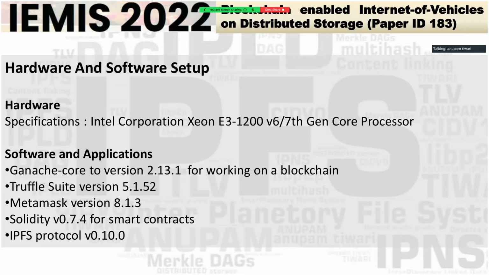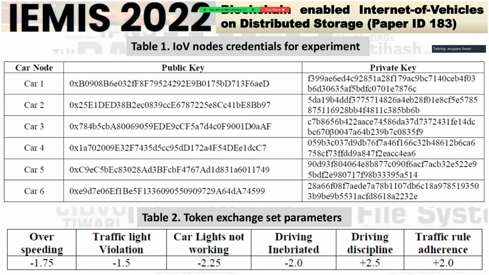Schema setup: I have simple hardware and software applications as seen on the screens. Out of the hardware, I have been able to make out 4 virtual machines, which I have simulated as the vehicle nodes. Now all these 6 sets of vehicles that I have used, I have identified them with the help of a public key and a private key, which have been exclusively given to the blockchain only after these have been verified and issued per vehicle by the trust center.